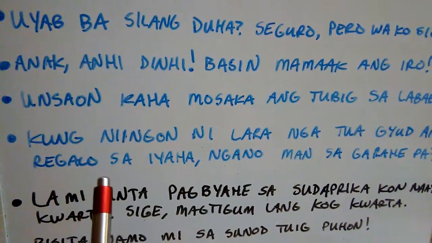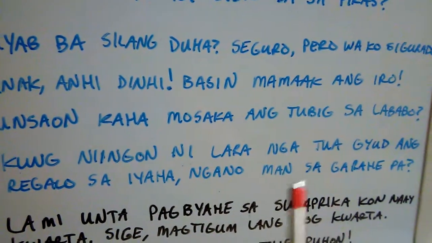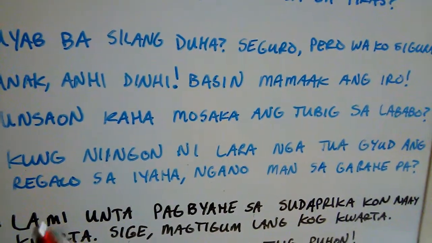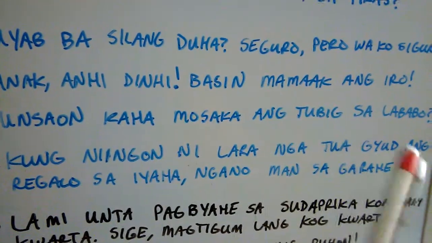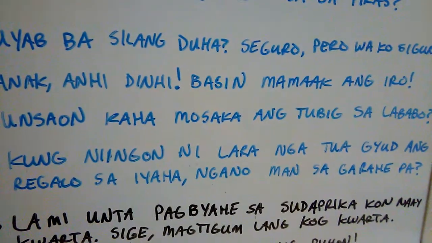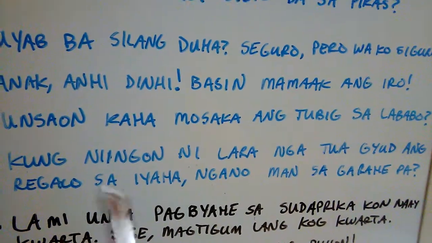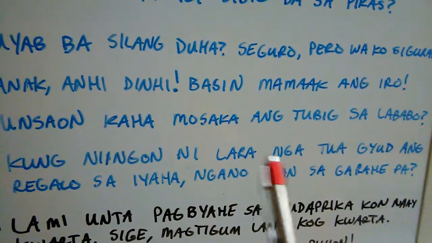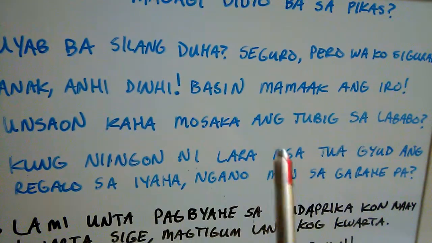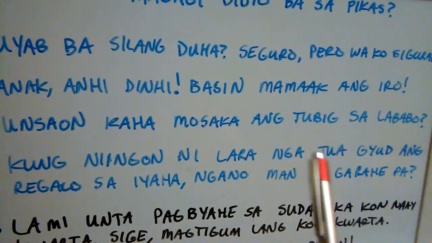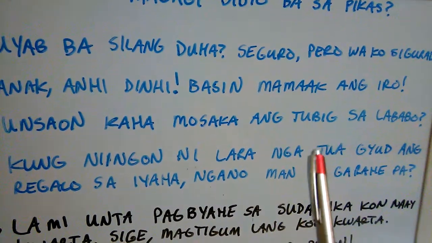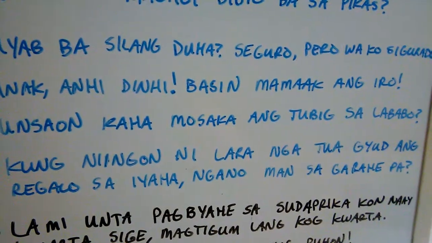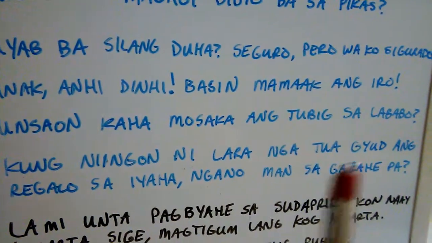The next sentence is: Kung niingon ni Lara nga tua gyud ang regalo sa iyaha, ngano man sa garahe pa? It's saying, if Lara said that the gift is with her, that tua, remember that distance existence relationship, it's tua, which means something is existing away between you and me, but far from you and me, right?